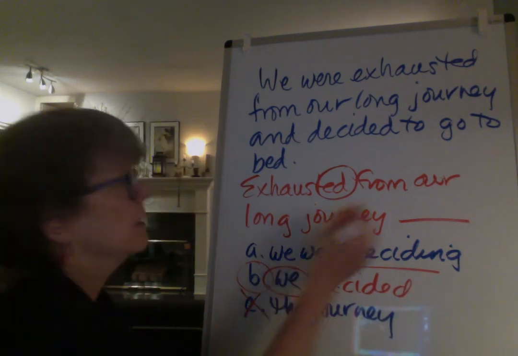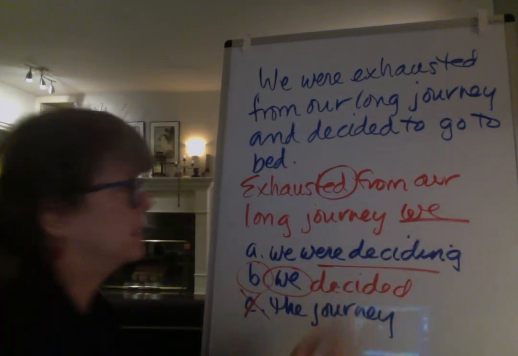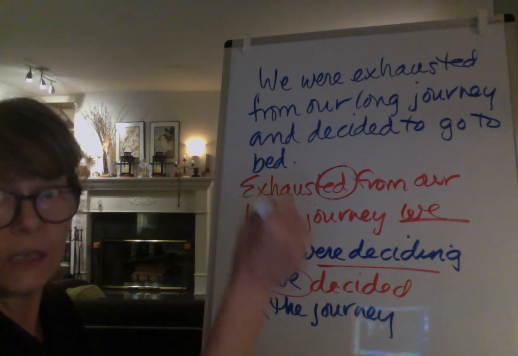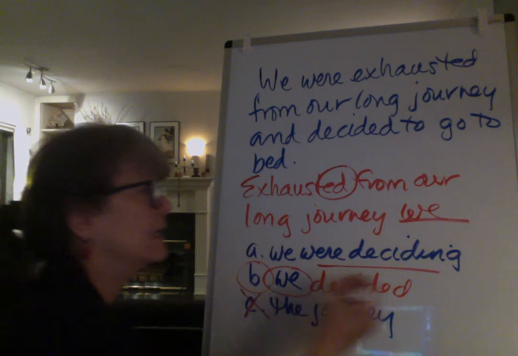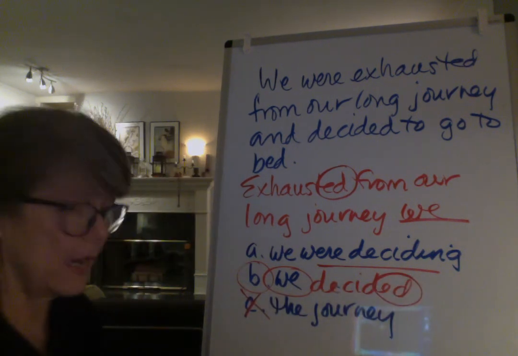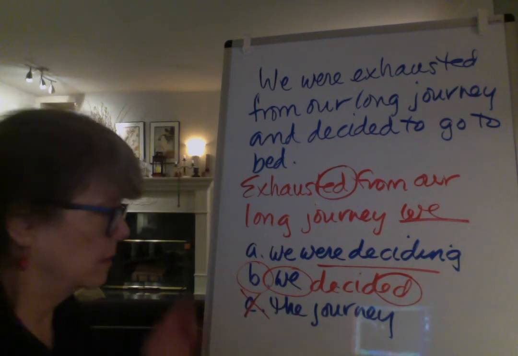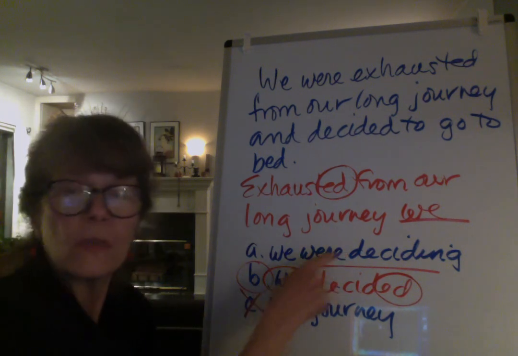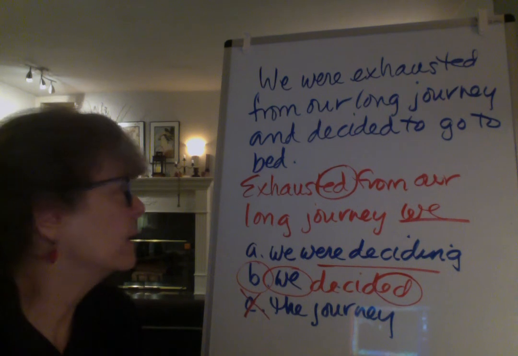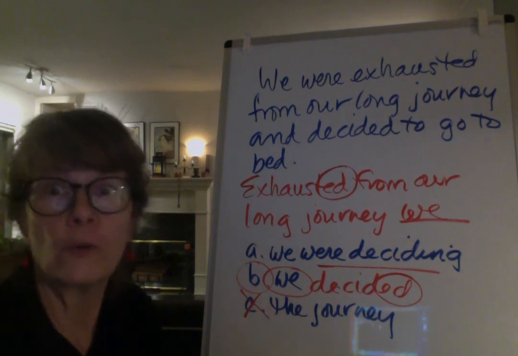So we is the next word that would need to go here. Exhausted from our journey. In the past, we were exhausted. In the past, we decided. So there's something off about that verb. That verb doesn't work there.